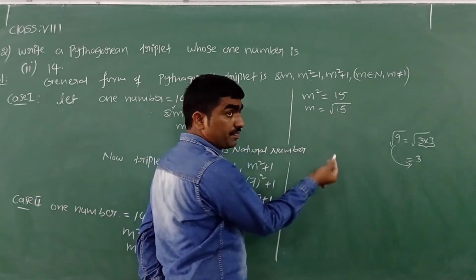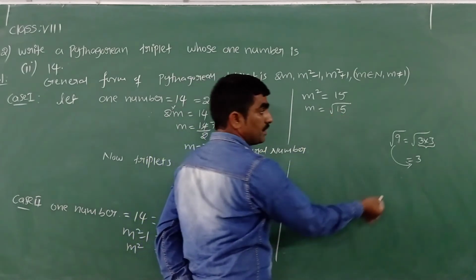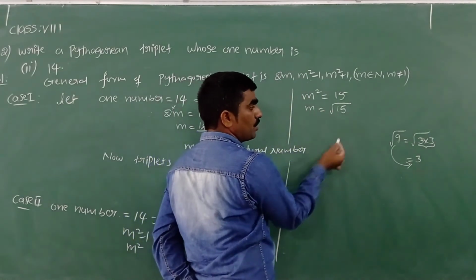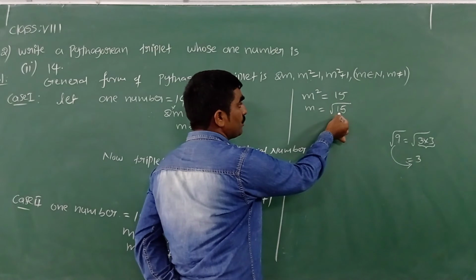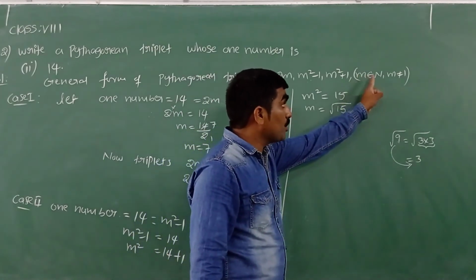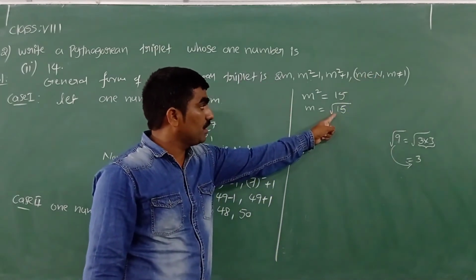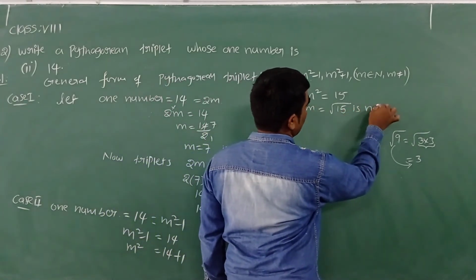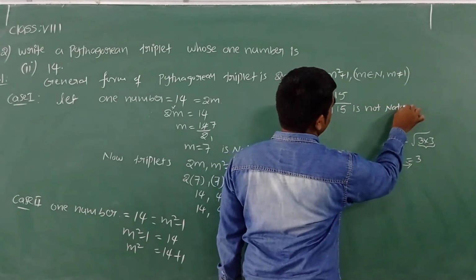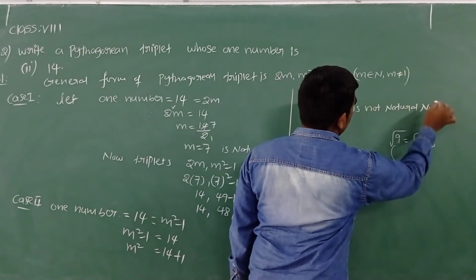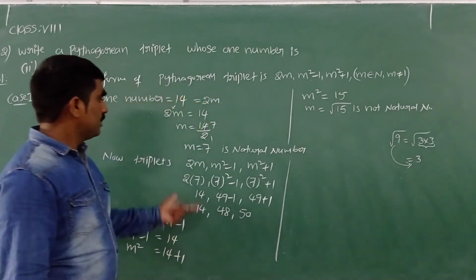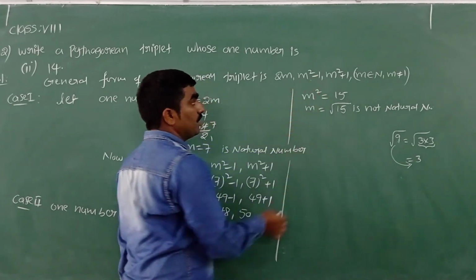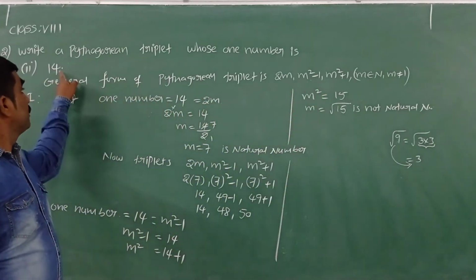But 15 is not a perfect square. 15 I can't express like this as a multiple of two same numbers. So root 15 we can't simplify now. So m is equal to root 15. But I told you that m value must be a natural number. But root 15 is not a natural number. So if it is not a natural number, like this we can't find Pythagorean triplets. So m square minus 1 is not possible to take 14.